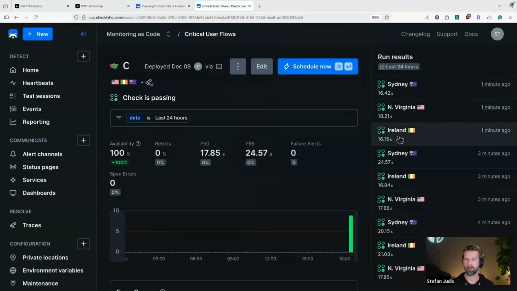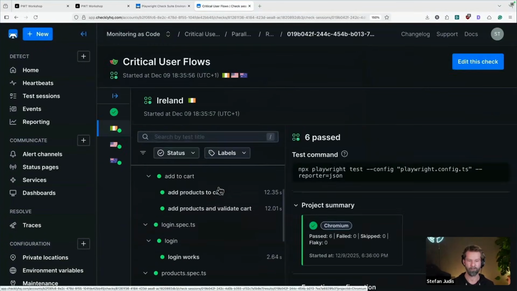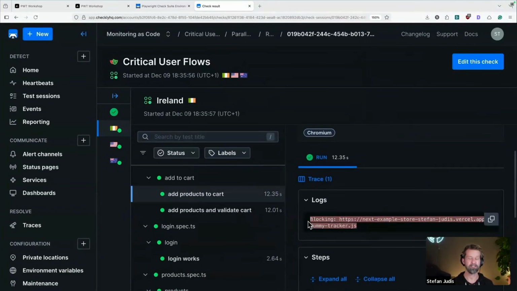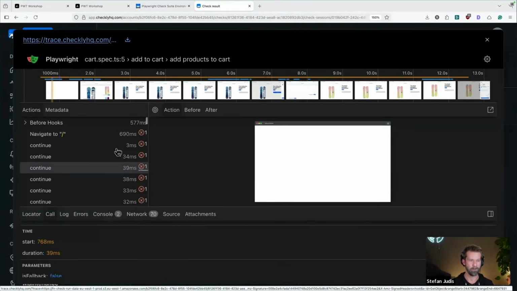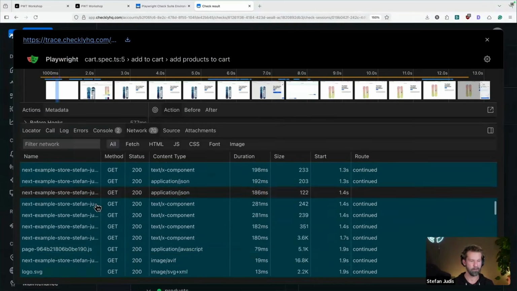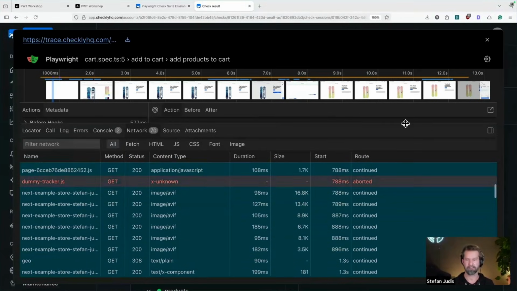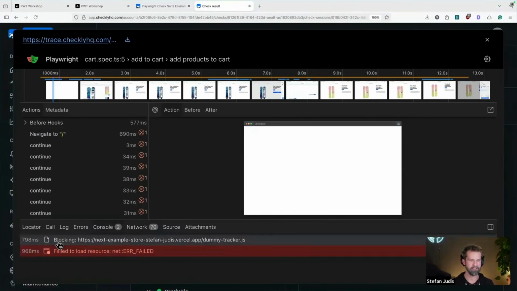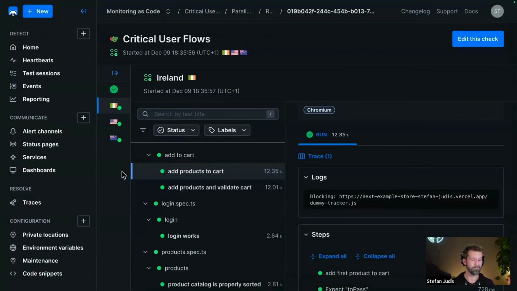Let's look at Ireland from 1 minute ago. Let's look at the trace file. We already see it here in the logs, right? So we started blocking all these analytics scripts to not mess with all the metrics. Which means when we go back here and look at the waterfall, we have here dummy tracker was blocked. And we should also have some log messages, which means we blocked this file and it actually failed to load.